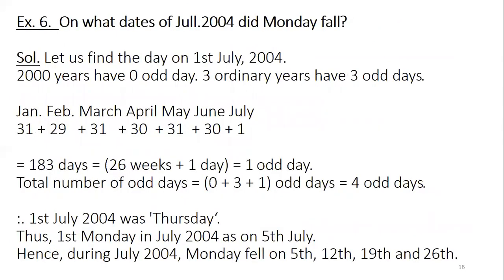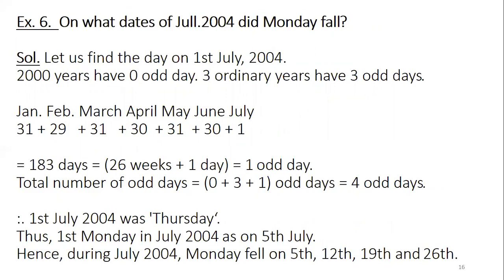Now, the sixth question: on what dates of July 2004 did Monday fall? Normally in a month, each day will come 4 or 5 times. First of all, for this purpose, we will calculate what day 1st July 2004 is, the day the month started.